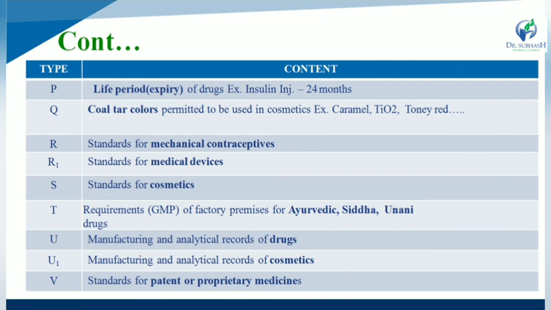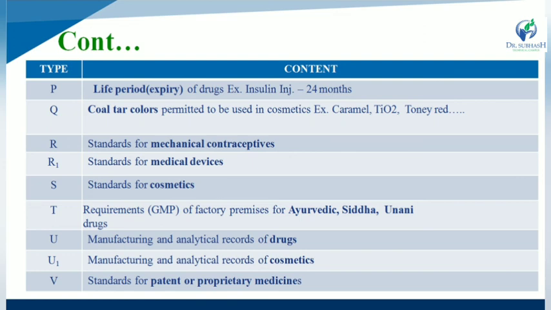While Schedule Q gives a statement about coal tar colors permitted to be used in cosmetics. So it gives the idea about coal tar colors that are permitted in cosmetics. Examples: caramel, titanium dioxide, tony red, all are examples of coal tar colors. Schedule R is the standard for mechanical contraceptives, while R1 is the standard for mechanical devices. So what is the difference between R and R1? R stands for mechanical contraceptives, while R1 stands for medical devices.